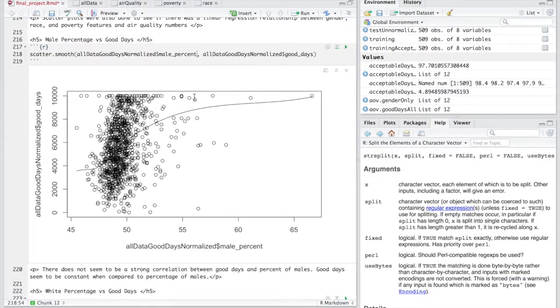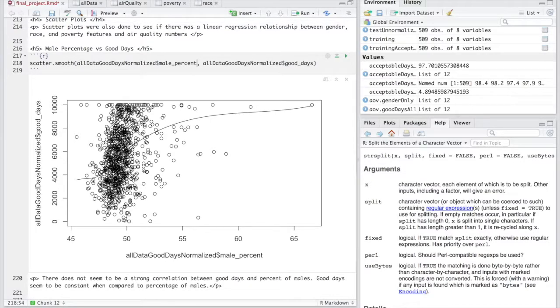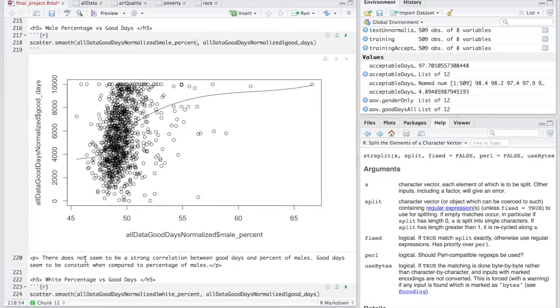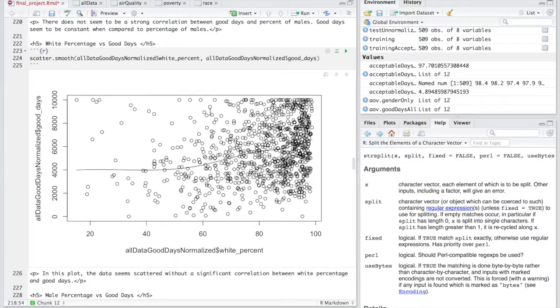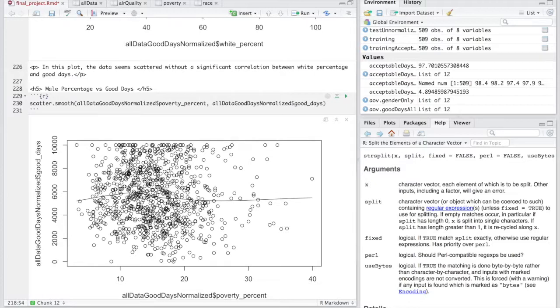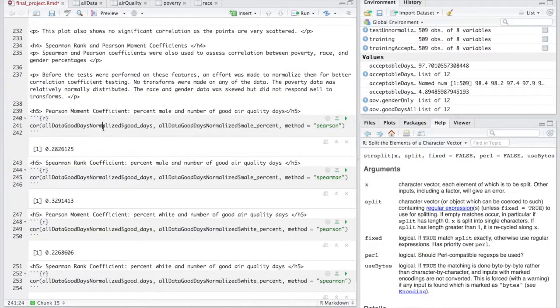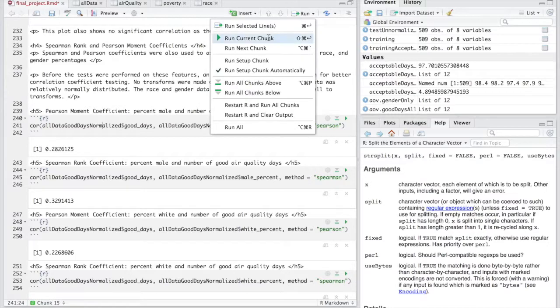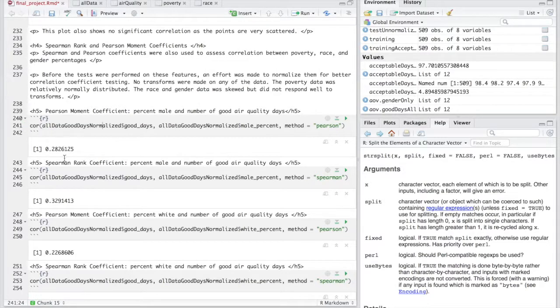So you could see in this scatter plot of male percentage versus good days, there doesn't really seem to be a strong correlation between good days and percent of males, as well as in this white percentage versus good days and the male percentage versus good days. So then I went on to calculate the Pearson moment coefficients and the Spearman rank coefficients. So here for percent male and number of good air quality days, the Pearson moment was 0.28, and then the Spearman rank coefficient was 0.32.